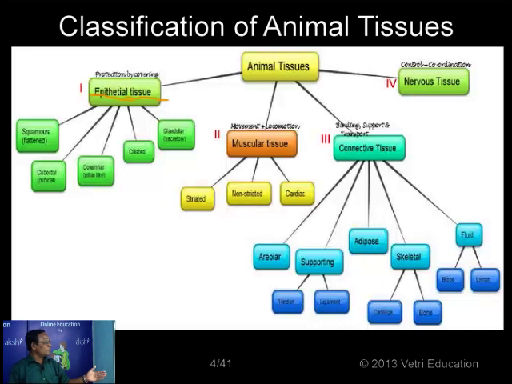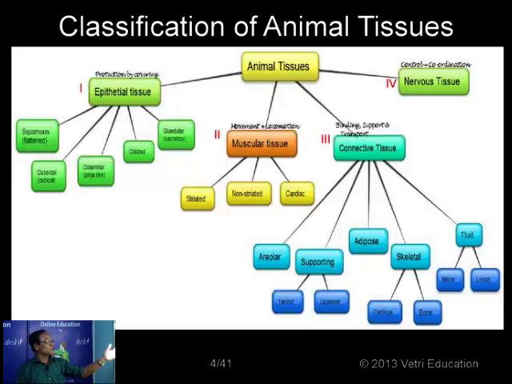Under it we have different categories. Some are squamous, some are cuboidal, some are columnar, some are ciliated, and some are glandular in nature. So generally there are 4 different categories of tissues: number 1, epithelial tissue; number 2, muscular tissue; the third, connective tissue; and the fourth, nervous tissue. We will see the further classification of each type later.